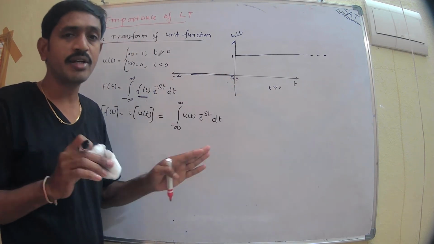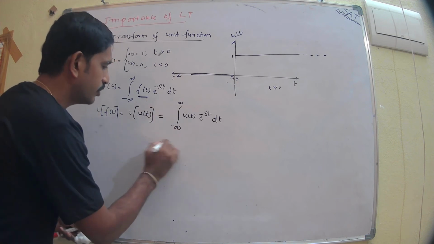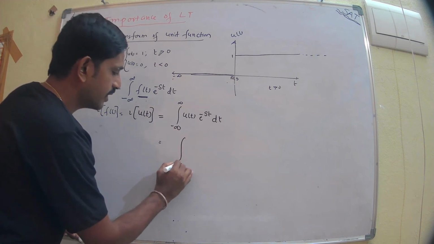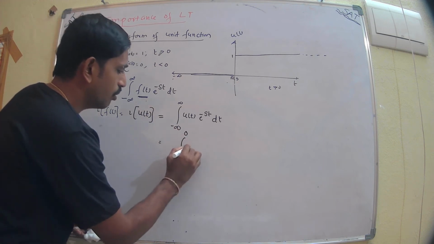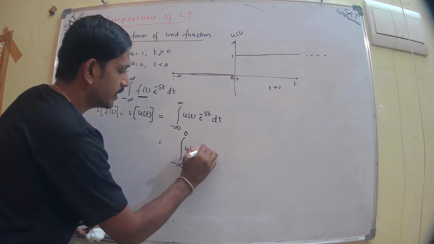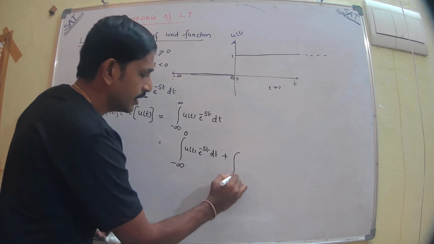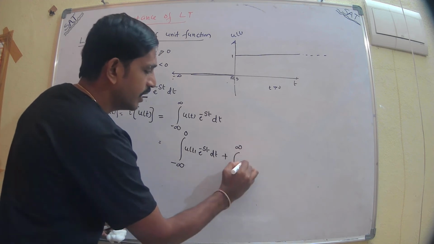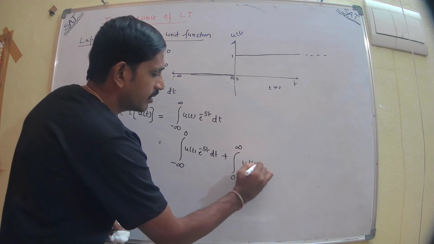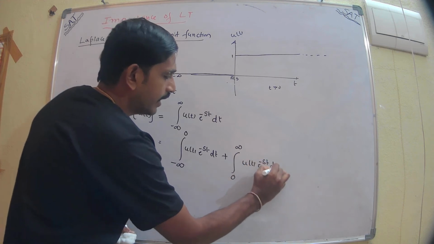That's why I can split it into two parts like this: the integration from minus infinity to 0 of u of t e power minus st dt, plus the integration from 0 to plus infinity of u of t multiplied by e power minus st dt.